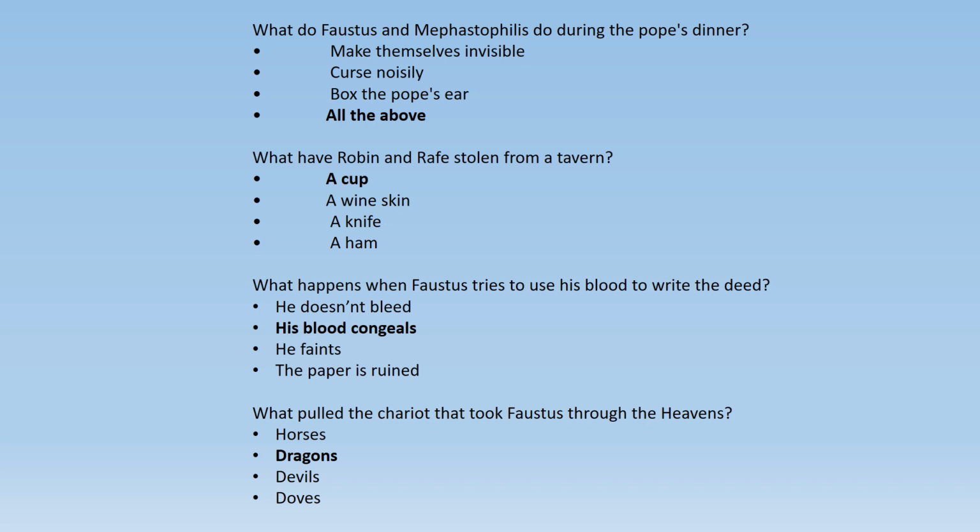This is the correct option. What have Robin and Rafe stolen from the tavern? They stole a cup. What happens when Faustus tries to use his blood to write the deed? When he was writing the deed, what happens? It could not be written. Why? Because his blood congeals. He faints. The paper is ruined. So the correct option is, if you remember, his blood congeals.